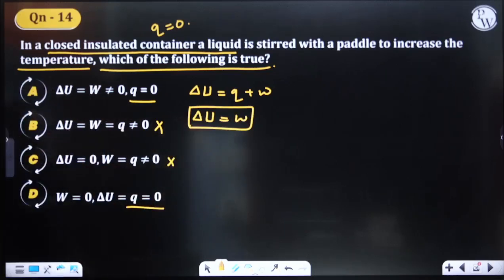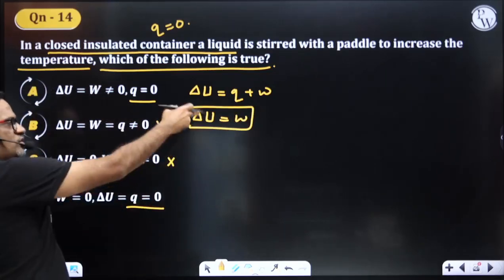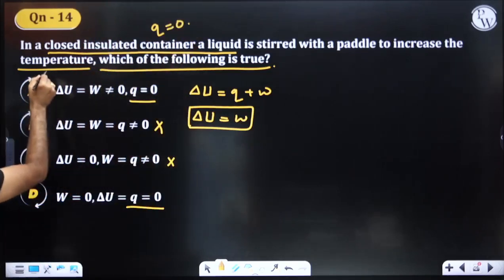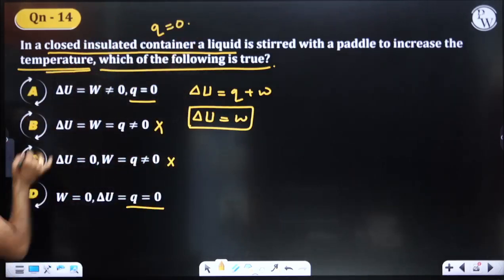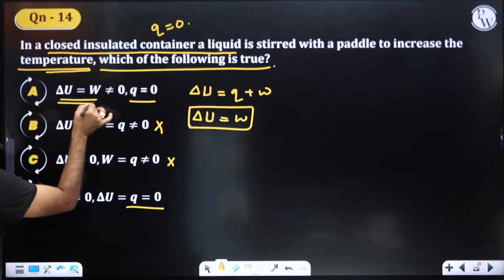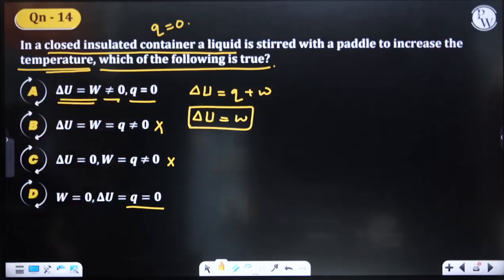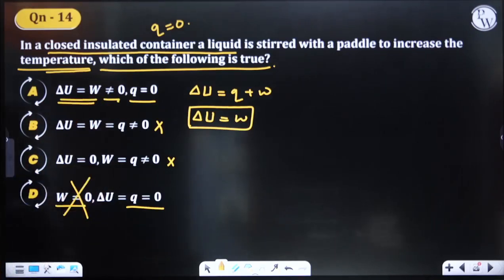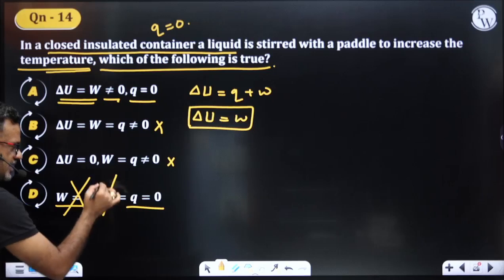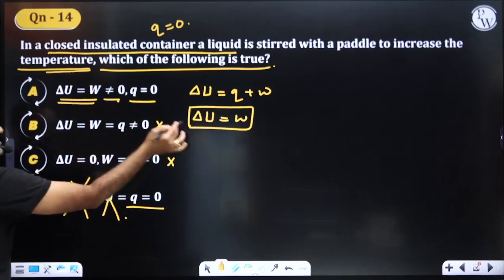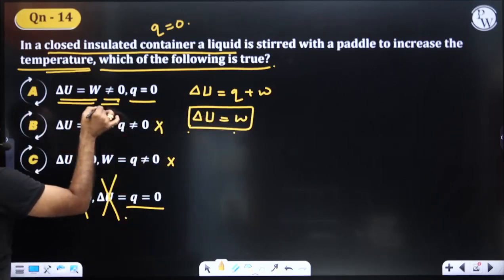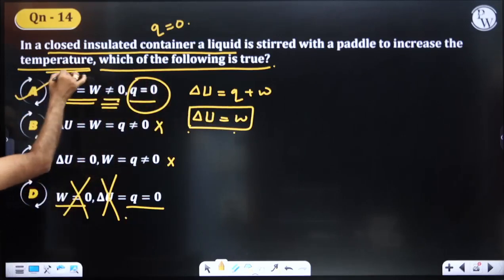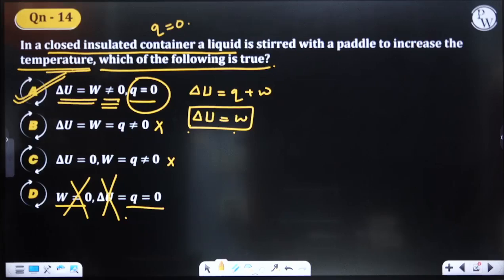Yes or no? Can W become 0? No. Can delta U become 0? No. Because some work is being done to increase the temperature. So therefore, delta U is equal to W, but they are definitely not equal to 0. If someone says W equal to 0, that is wrong. Is that clear? If someone says delta U is equal to 0, that is wrong. So delta U is equal to W, certainly not equal to 0. Work is being done, but Q is also equal to 0. So your answer should be option A.